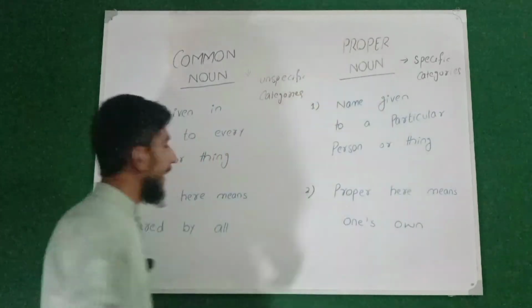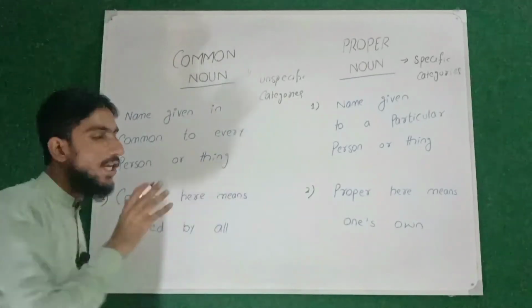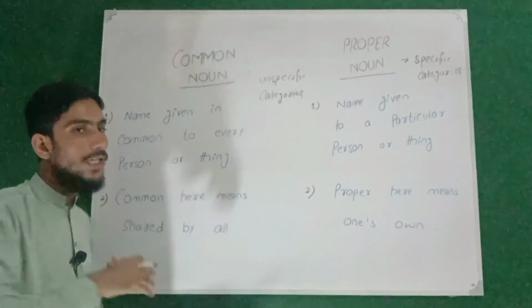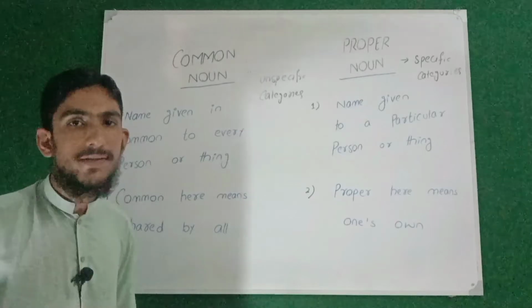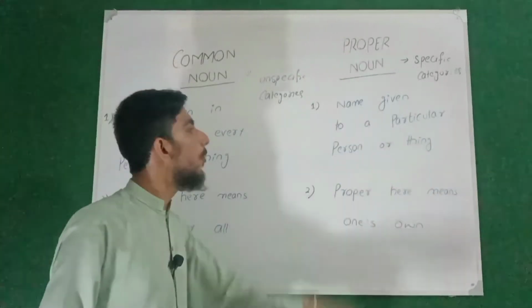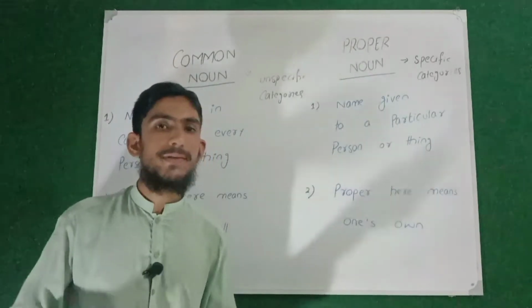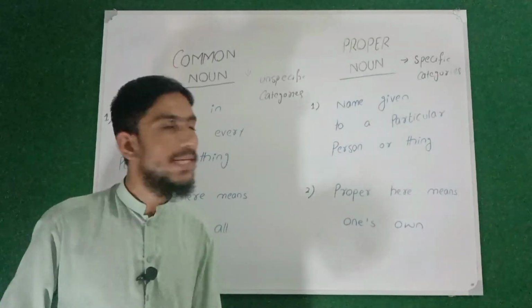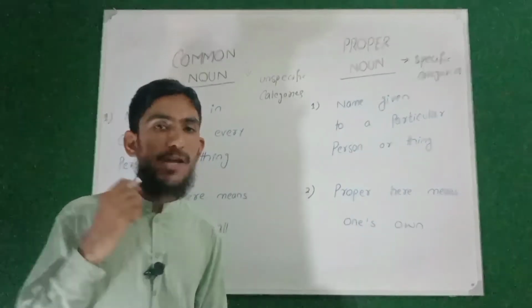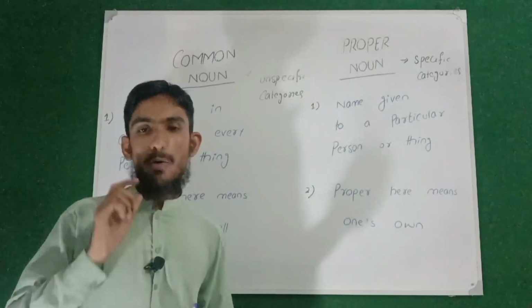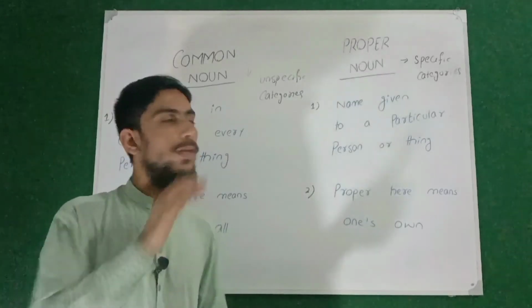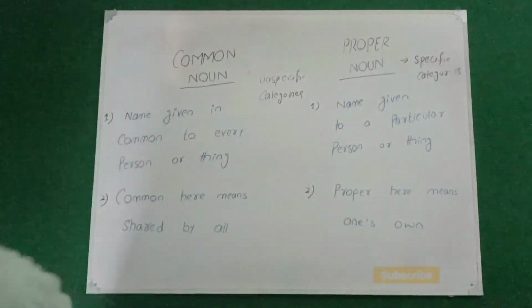So again, common here means shared by all. That name may be common to every person, place, or thing, while the proper noun is the name of the particular person, thing, or place, and proper here means owned by one.